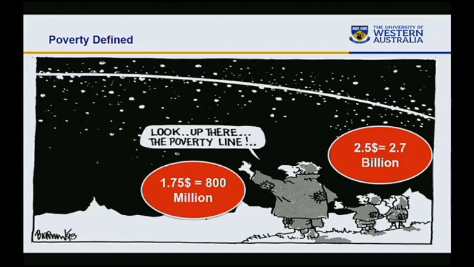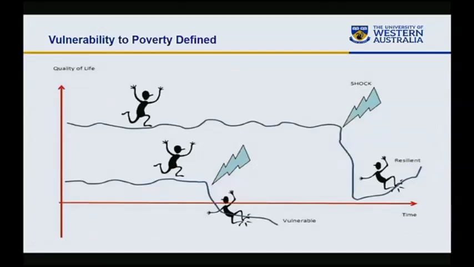However, this ex-post poverty provides a misleading picture of households' economic well-being because it excludes a substantial portion of households that are above the poverty line, but are likely to become poor in future. So we need to define vulnerability or future poverty. Vulnerability to poverty is technically the probability of falling below the poverty line in future. In plain language, it is the risk of poverty or the threat of future poverty.